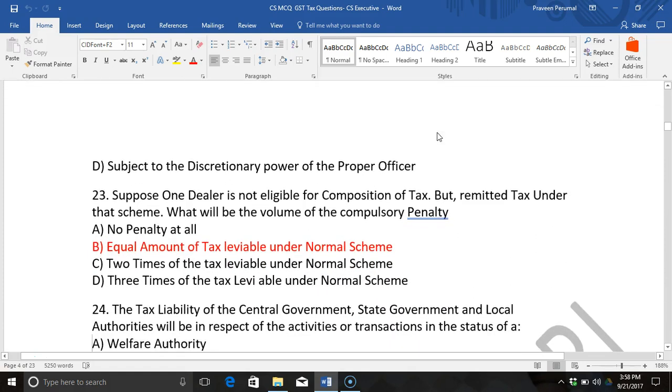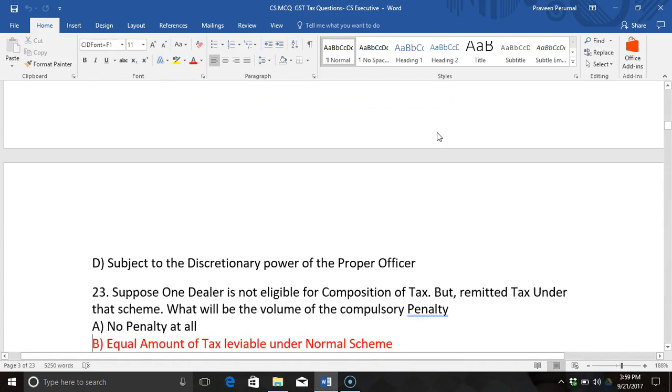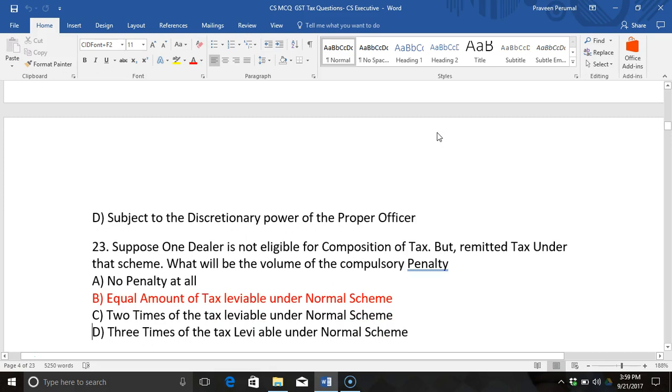Suppose one dealer is not eligible for composition of tax but remitted tax under that scheme. What will be the volume of the compulsory penalty? Now, he is not eligible but he has opted for the scheme. What is the case where he is not eligible? His taxable turnover exceeds the limit. That is one case. Or he is doing interstate sales, or he is under restricted business.